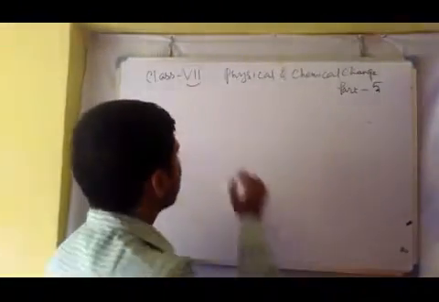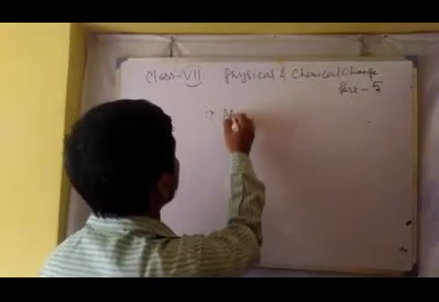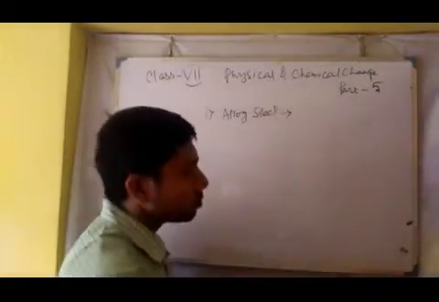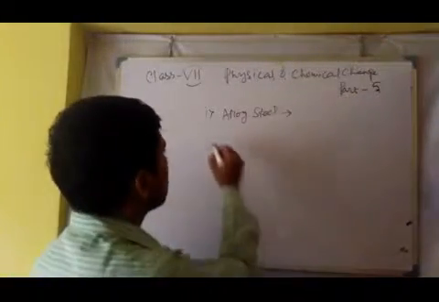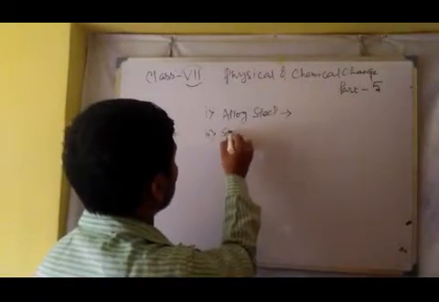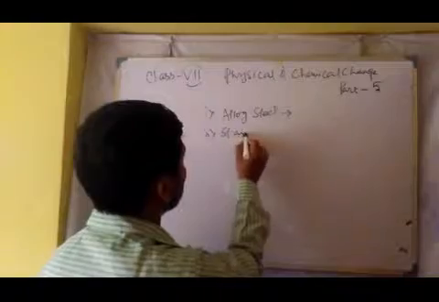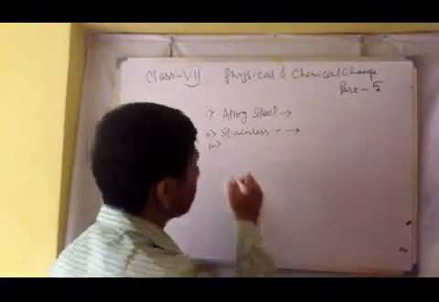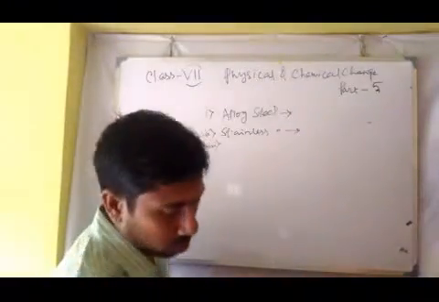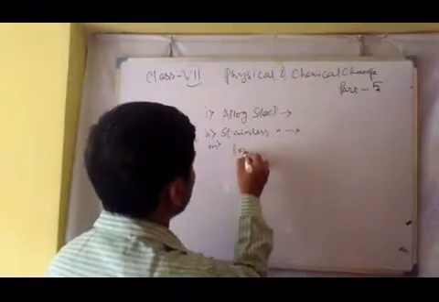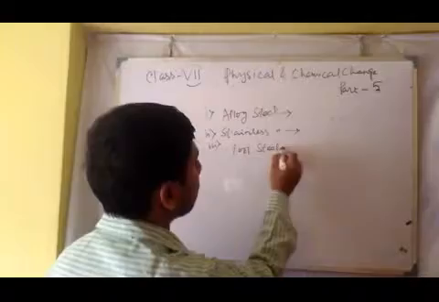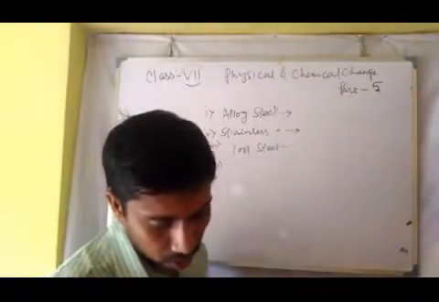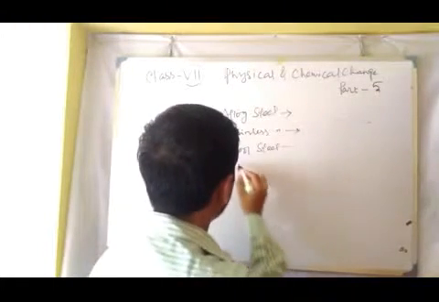One is alloy steel, second is stainless steel, which I have just discussed, number 3 is tool steel, and number 4 is carbon steel.